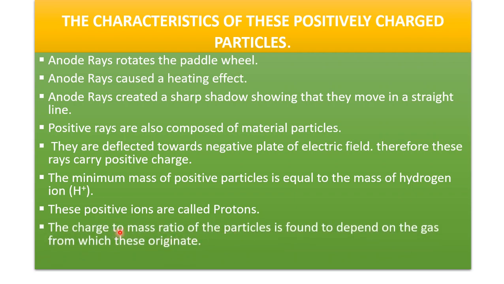The charge to mass ratio of these particles is found to depend on the gas from which they originated, because when they filled the discharge tube with any gas, these particles showed a different charge to mass ratio depending on the gas.